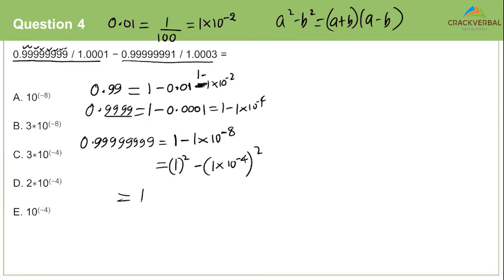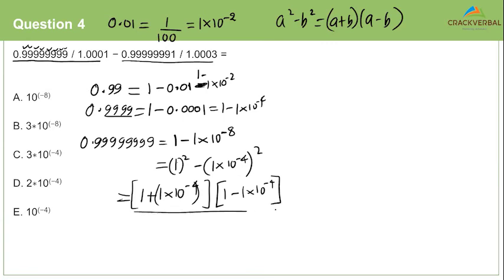So this is a plus b into a minus b, divided by, what is this number? 1.0001. 1.0001 is nothing but 1 plus 1 into 10 power minus 4. What happens here? We can cancel off 1 plus 1 into 10 power minus 4.